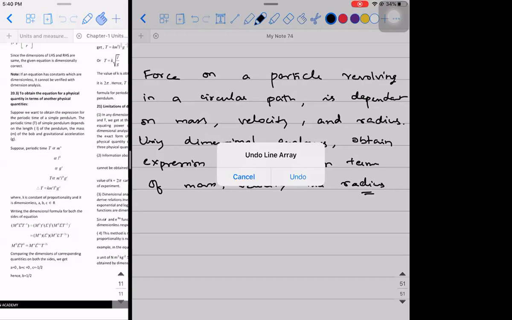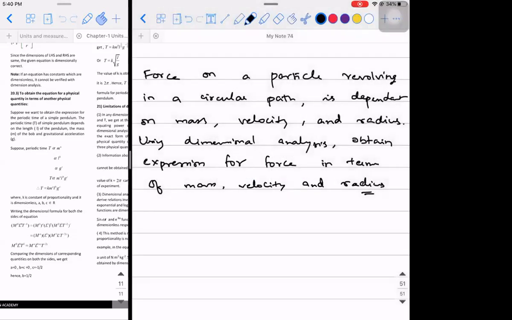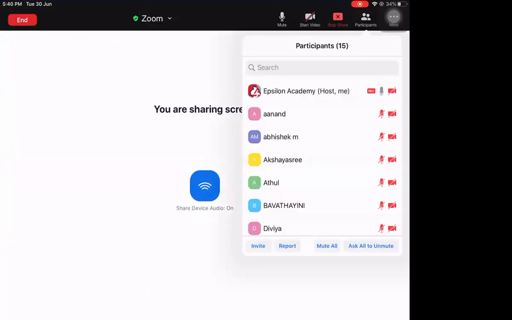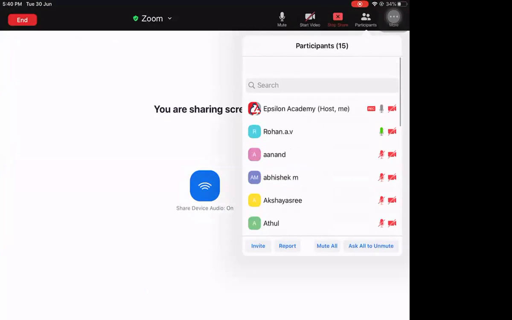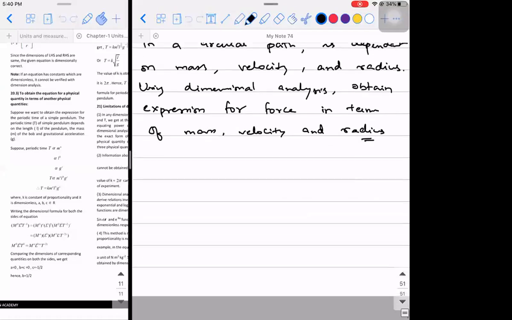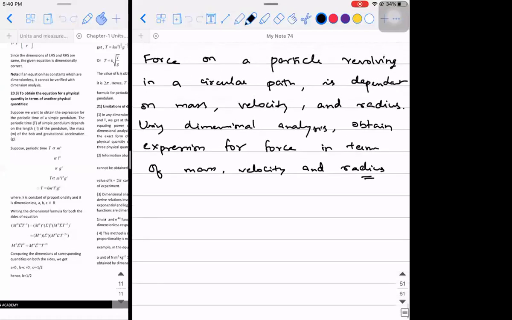Sir, I got the answer. Force is equal to mass into velocity square by r. Okay, but what about K? I told you to follow the same steps. Yes, sir, I forgot. But what you have got is right. I'll tell you about that force.